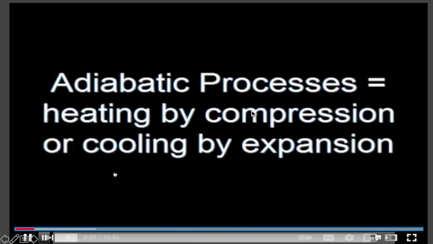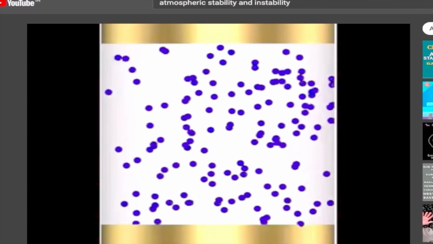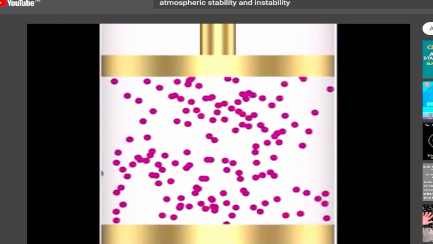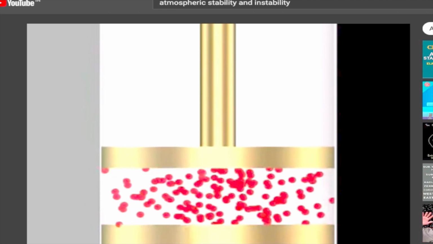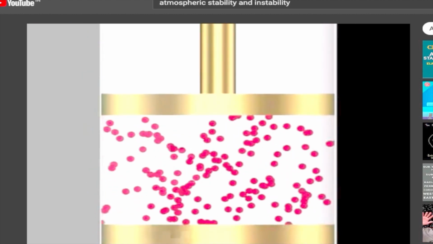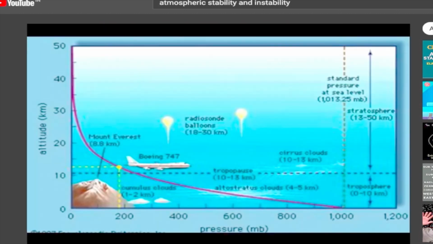So here we have an animation. Here we have a piston. Right now the piston is fully expanded, and you can see that at this point of time the kinetic energy is less. But what happens if this piston gets compressed? In that case the kinetic energy will increase. Right now kinetic energy is less. Now see, it is compressing and now we have more kinetic energy, because there is a compression. So the more the kinetic energy, the more the temperature.